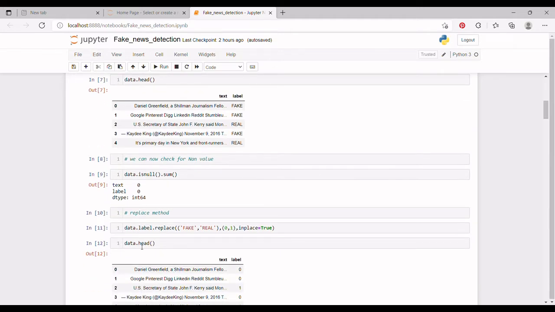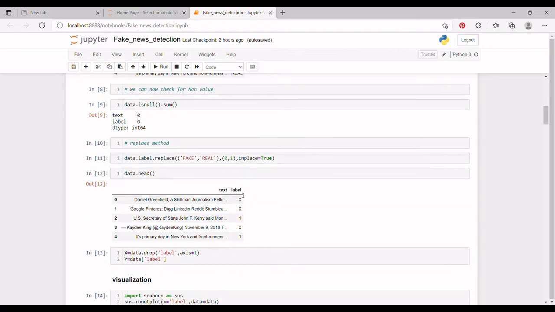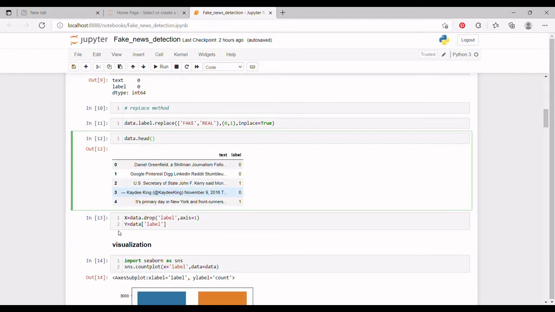Changing the label column from categorical to numerical value, we can do it by various encoding techniques like label encoder, one-hot encoder, binary encoder, but we are using the replace method here. inplace equal to True helps us to save our data. We can see our dataset by the head method again. Its default value is 5. We can see the top 5 rows of our dataset.